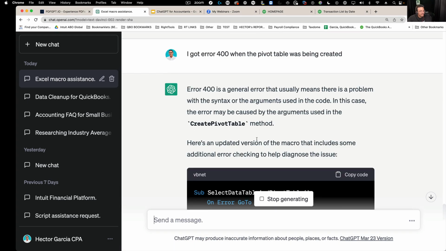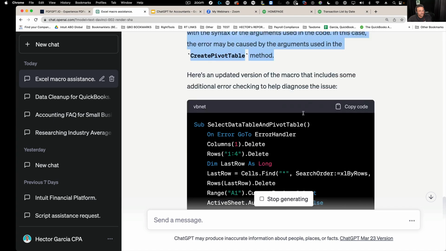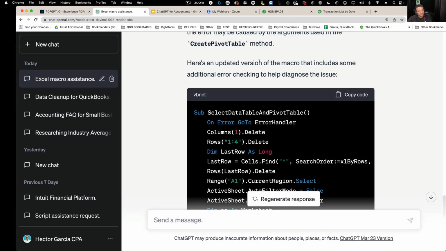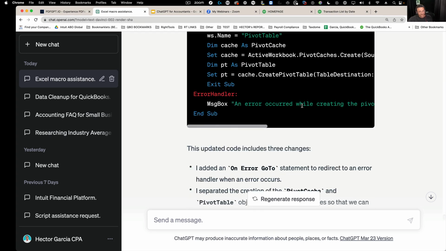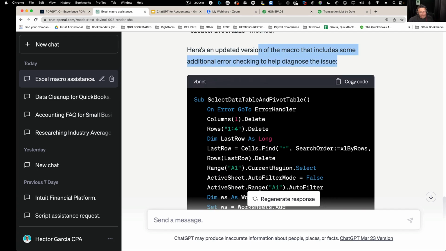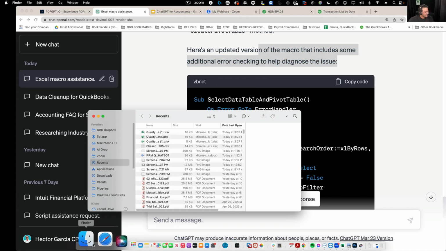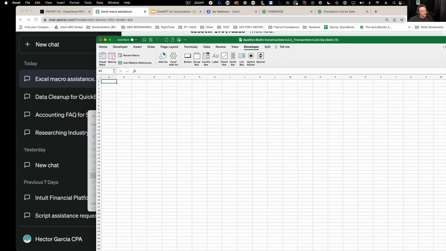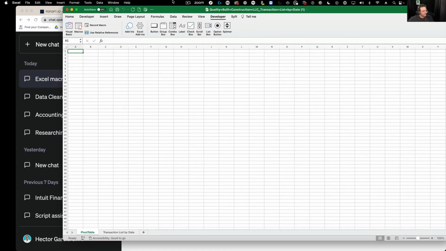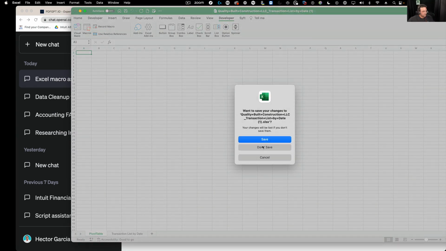Okay, and now it says error 400 is something about something, it doesn't matter. And then it's going to say, hey, I'm going to give you a new updated version of the macro. Okay, that's pretty cool. So I got some sort of updated version of the macro. Let's copy that. Let's do that again. Okay, so this is where the fun geeky part comes in, where you start asking ChatGPT to troubleshoot itself.